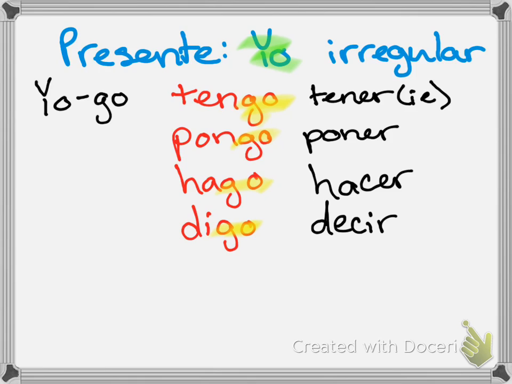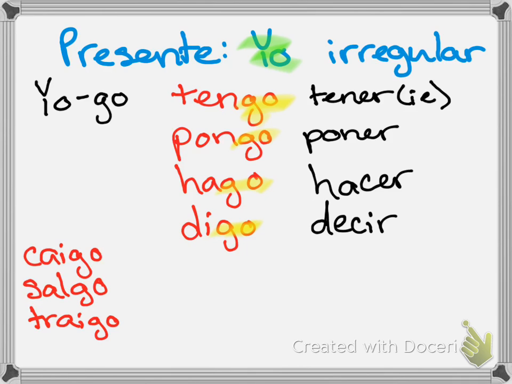Okay, caer, and I'm just going to put their yogo form. Caer changes to caigo, I fall. I do. Caigo mucho. Soy torpe. We also have salgo, which means I leave or I go out. Like, salgo los sábados al cine. Traigo. Traigo means I bring. Como yo traigo brownies a la fiesta.